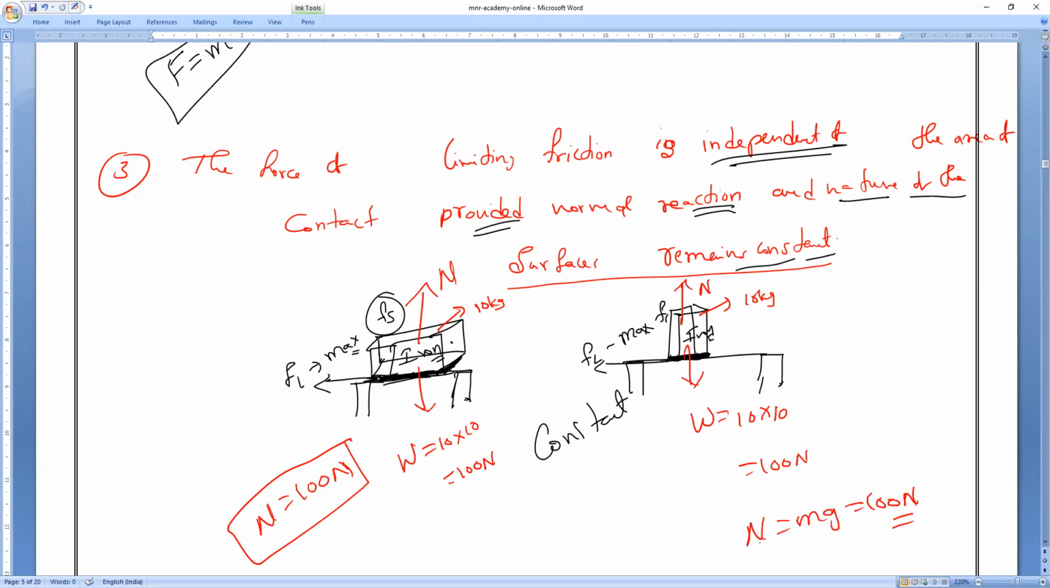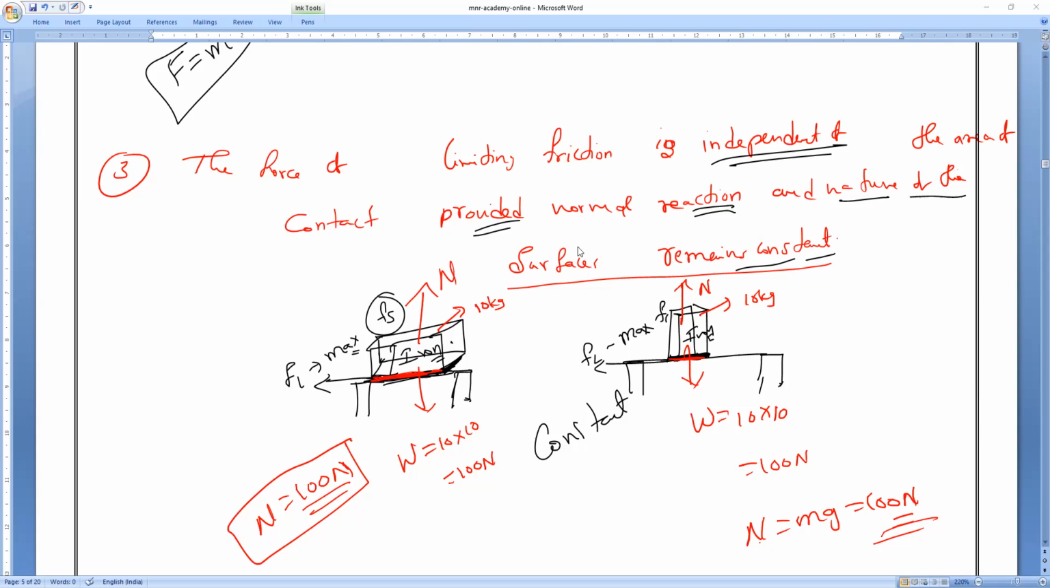So have you noticed it? Is limiting friction independent or dependent on the area of contact? Independent. Because here more area is in contact, but still we got the same limiting friction and normal reaction. Here less area is in contact, but still the normal reaction remains constant. If the normal reaction remains constant, then F limiting also remains constant. That is why it is independent. This is what you have to understand.